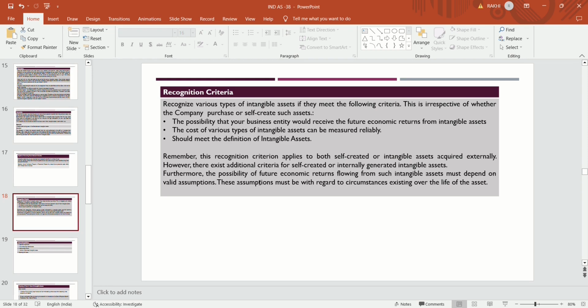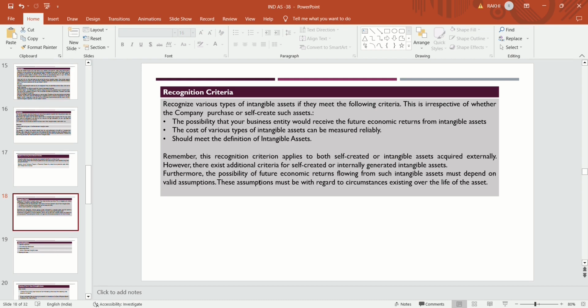If the criteria are met, then only is the intangible asset to be recognized in the books. This is irrespective of whether the company purchased or self-created such assets. If these criteria are met, then it fulfills the definition, and the company will recognize an intangible asset.